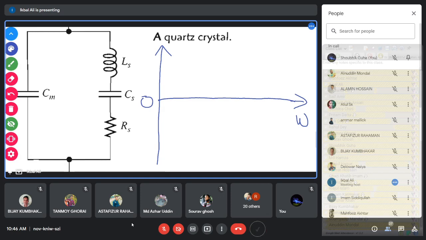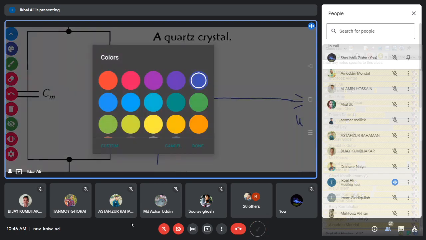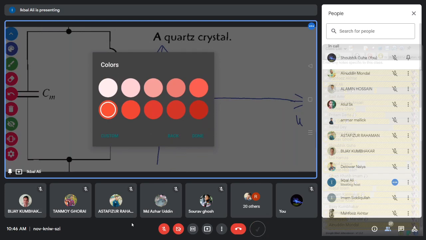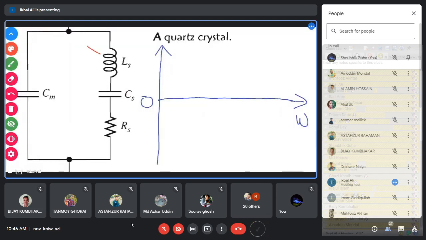First we consider this inductor Ls. What is the nature of this Ls? Your friend has asked a question: when will it become inductive, and when will it become capacitive? This inductance Ls has an impedance. What will be the impedance of this inductor? You know that the impedance of this inductor is omega into Ls.